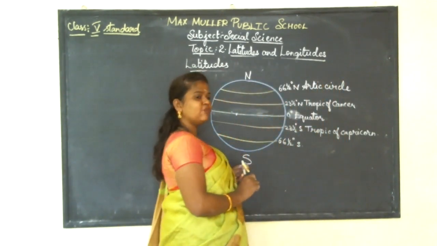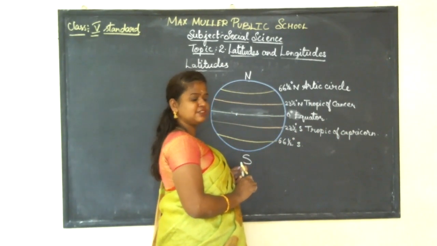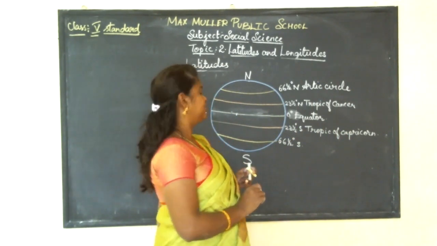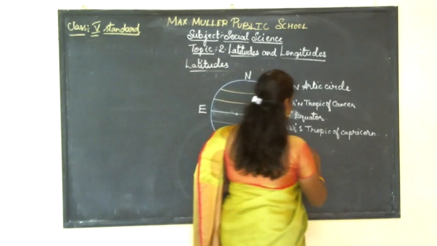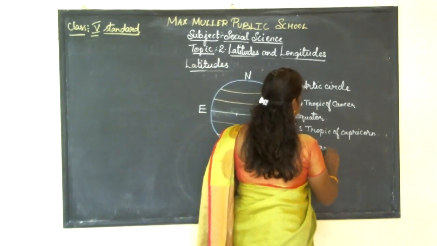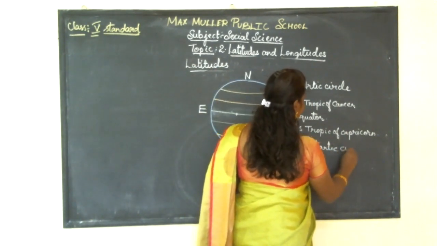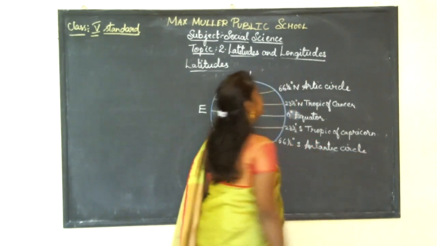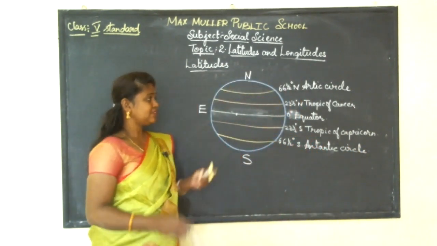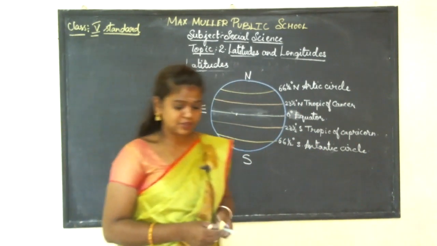And in the same way, the latitude which lies at 66.5 degree south is called Antarctic Circle.